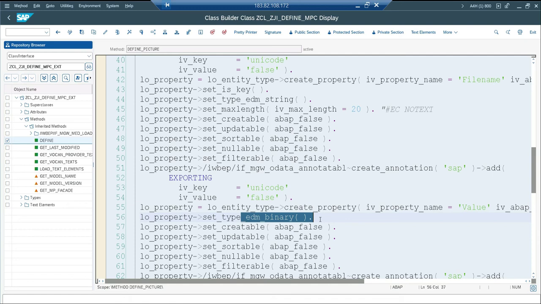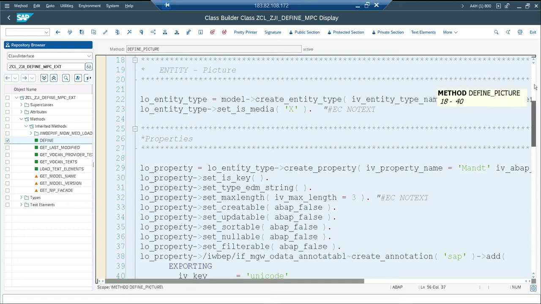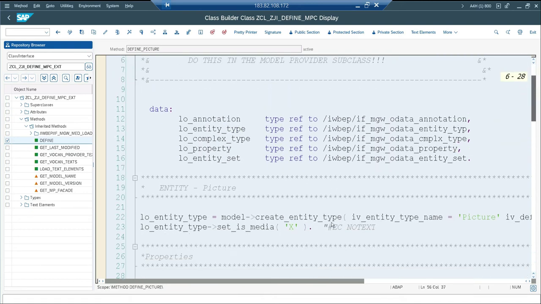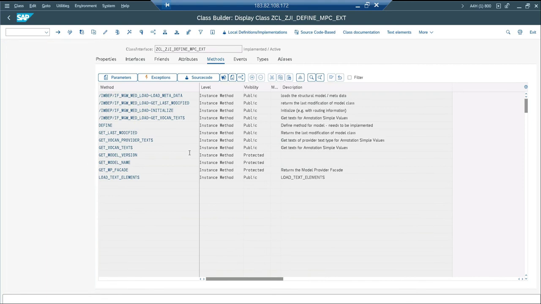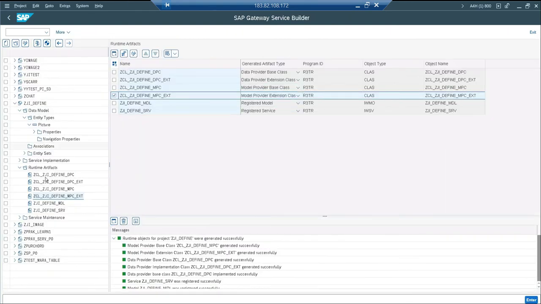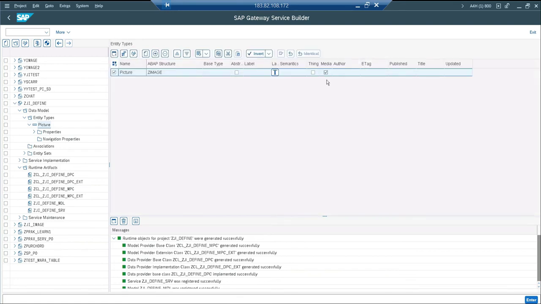So here it's only 4 or 5 fields. Suppose you have 25 fields, your define method is a much bigger one. Okay, so now the idea would be I'm going to take out the media option from my SEGW project. So what happens once you remove the media checkbox option, then this line will be deleted. Okay, I'll show you. Just go back, go back, go back over here and go to your entity, remove this and regenerate it.